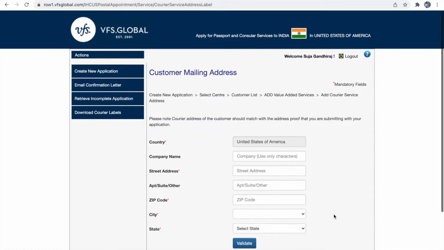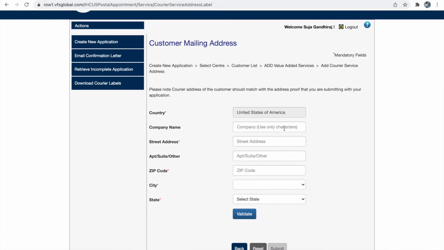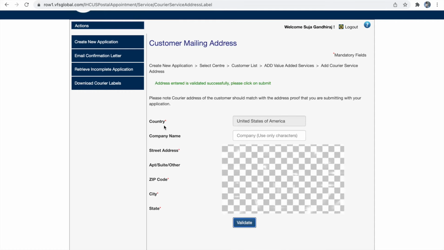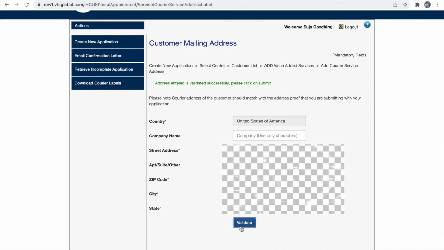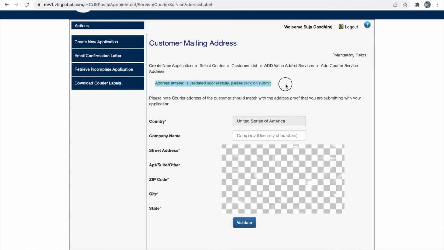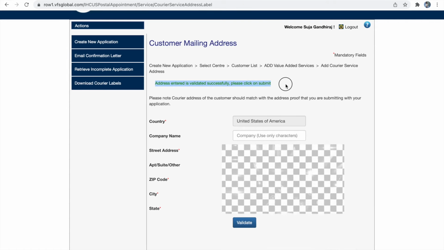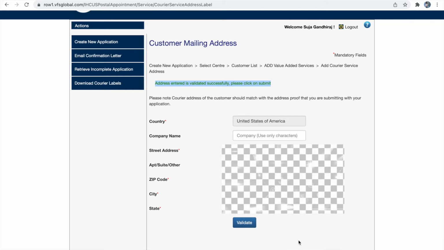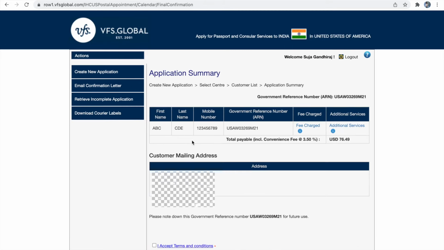Now we are going to give the address to which we are going to receive our new OCA. So as I said, this address should match your OCA application and you have to provide the address proof for the same address. So once you have provided your address, you have to validate your address. If your address is validated, then it will be in green color and say your address is successfully validated. So once you get this message, you can click submit button. So now we have provided your mailing address successfully and next step is paying your fee.